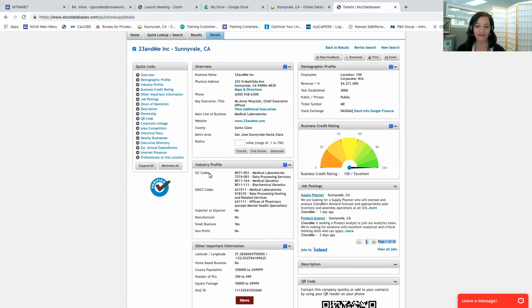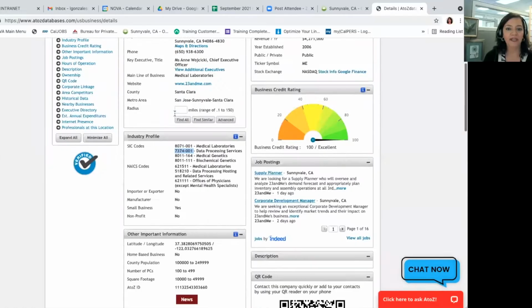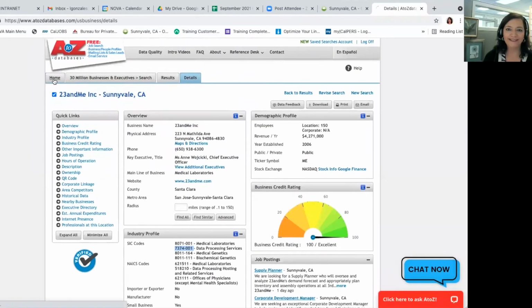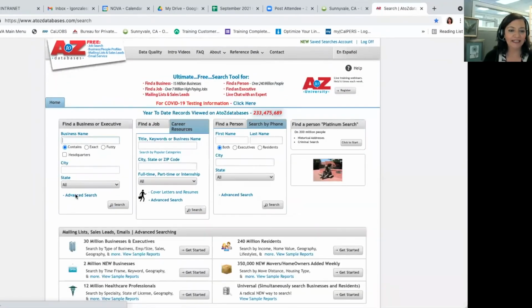So let's go back here to the industry section. I mentioned that you can also look by these different sector or national codes. And 23andMe is a medical genetics company. But let's say you were interested in 23andMe just as a company, but you are actually interested in data processing. So want to get an idea of data processing organizations. So you could select this code and then go ahead and copy it, which you can do on your keyboard. And then I'm going to go back to the home button and press, again, advanced search.